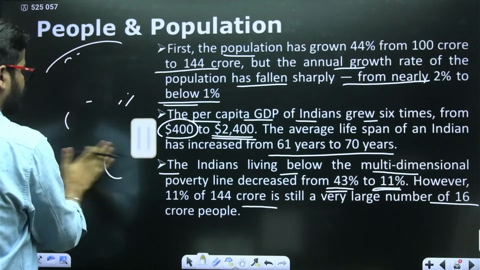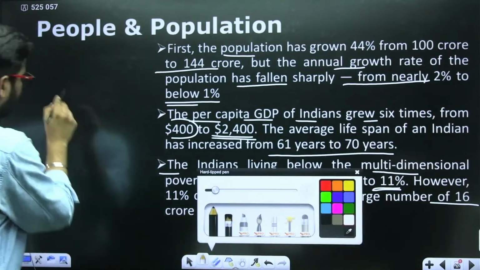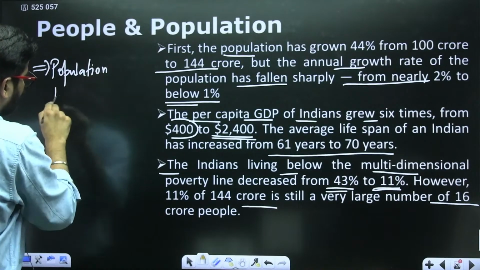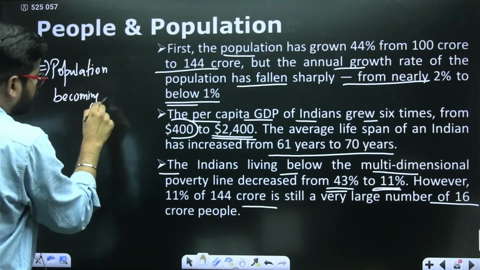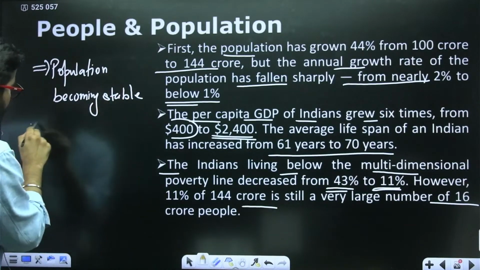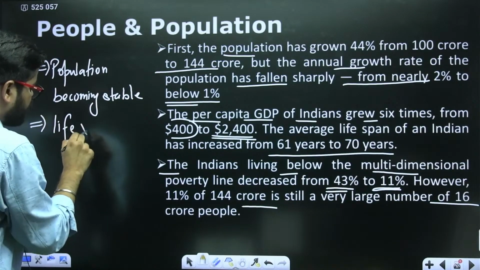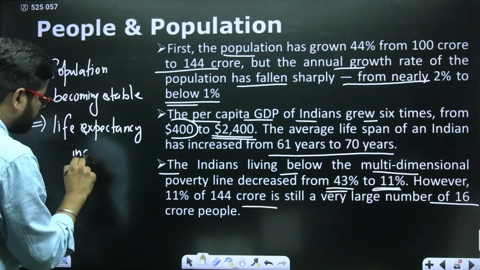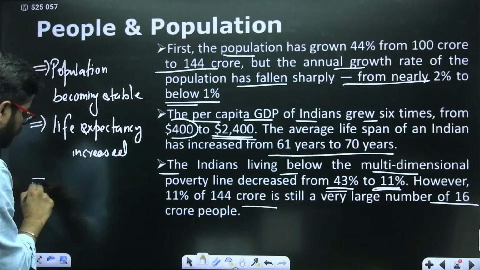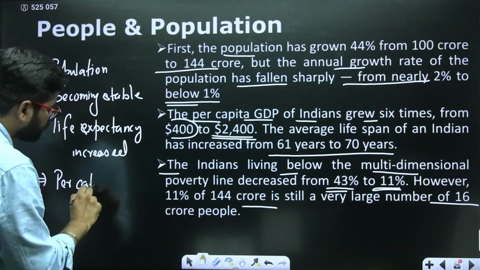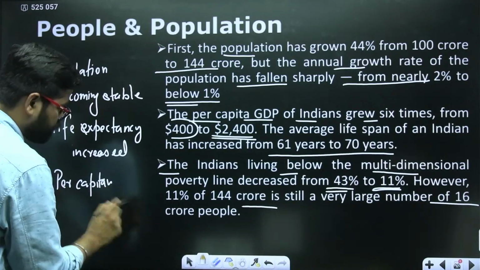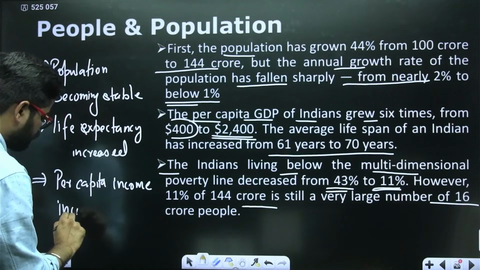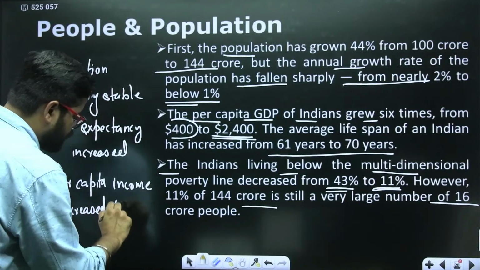First thing, population is now becoming stable. Second thing is, we have seen life expectancy increased. Then what we have also seen, per capita income increased 6 times.